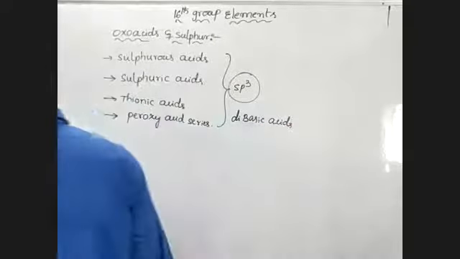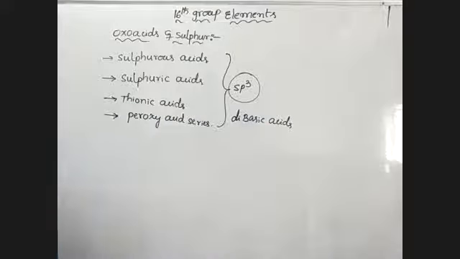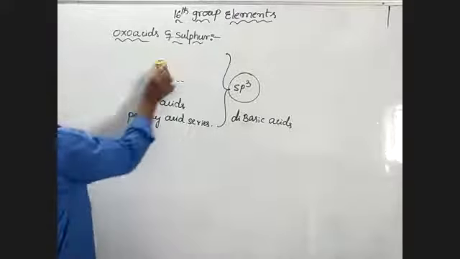Now you see some types of acids here: sulfurous acid, sulfuric, ionic, and peroxy acid series.